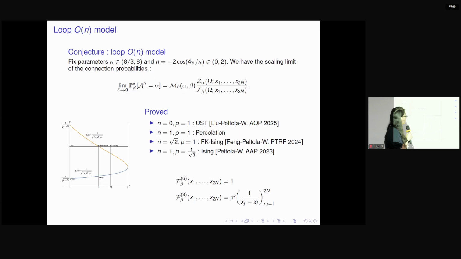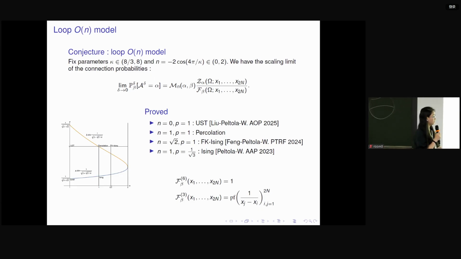And another value that is very special here is the Ising model. For the Ising model, kappa equals 3, and this Coulomb-Gas can be written in a very explicit way. It is a Pfaffian of this matrix. And here we also see that this Pfaffian, the right-hand side, has nothing to do with beta, so it is independent of the boundary data as well. So why are these two cases very specific here? The Coulomb gas is very complicated, and in general, it depends on the boundary data. But for these two particular models, it doesn't depend on the boundary data.